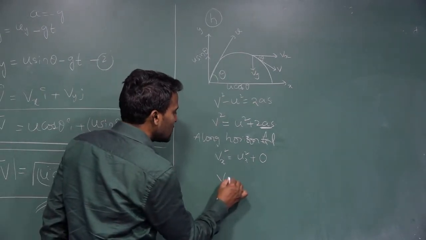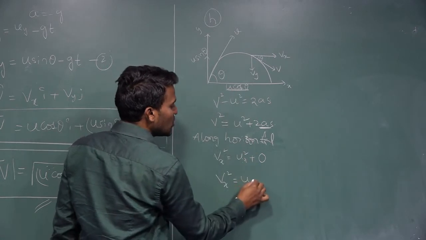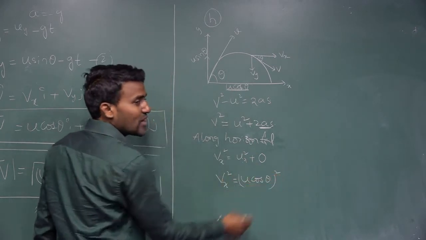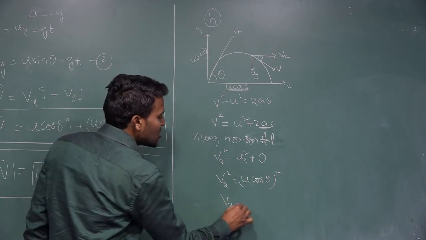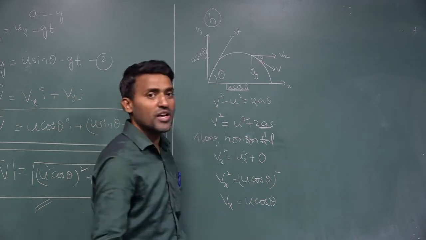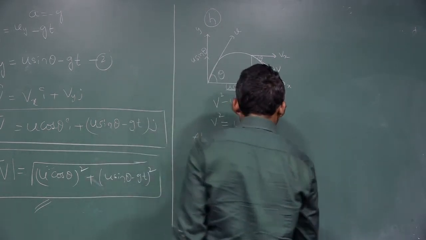Vx square is equal to, what is the initial velocity along the horizontal direction? u cos theta, whole square. See, both sides have a square. So Vx is equal to u cos theta. It is equation number 1.